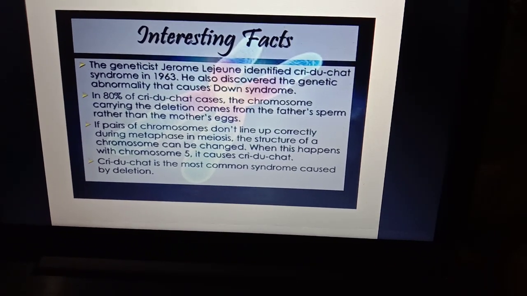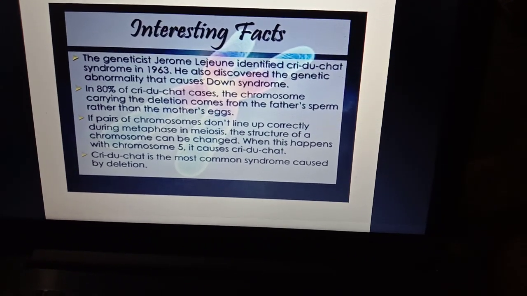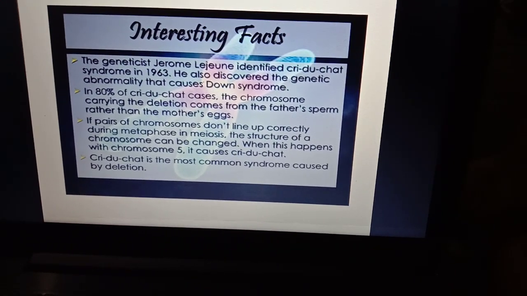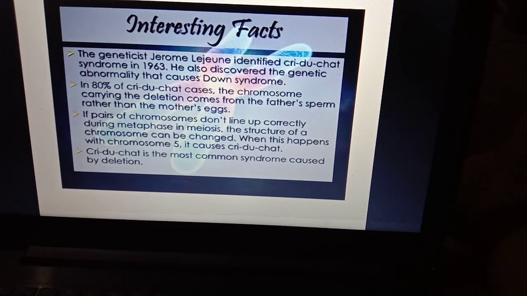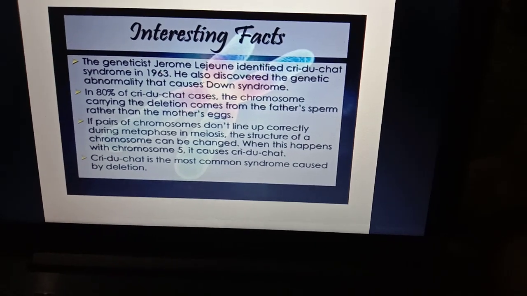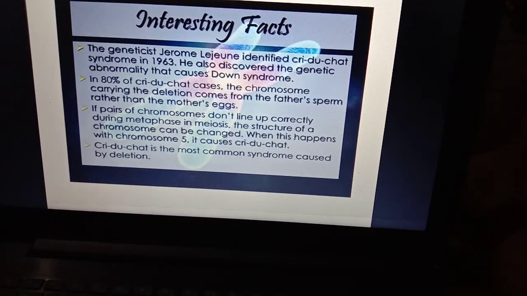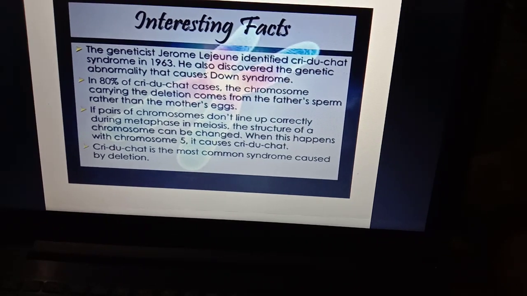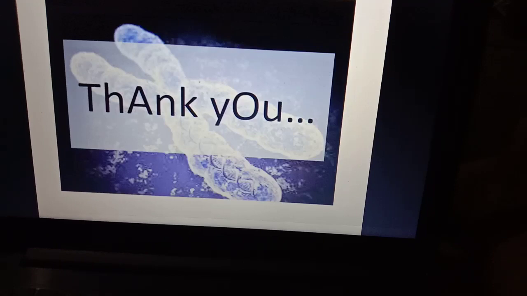In 80% of Cri-du-chat cases, the chromosome carrying the deletion comes from the father's sperm rather than the mother's egg. If a pair of chromosomes don't line up correctly during metaphase in meiosis, the structure of the chromosome can be changed. When this happens with chromosome 5, it causes Cri-du-chat. Cri-du-chat is the most common syndrome caused by deletion.